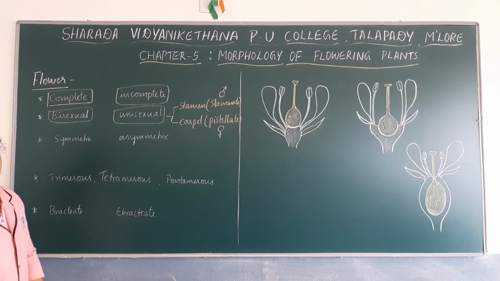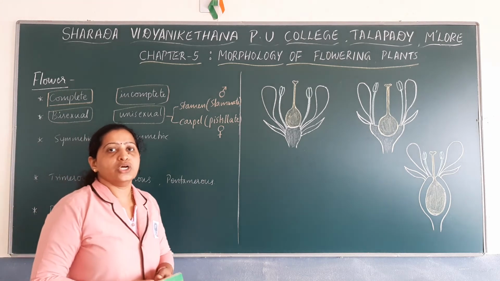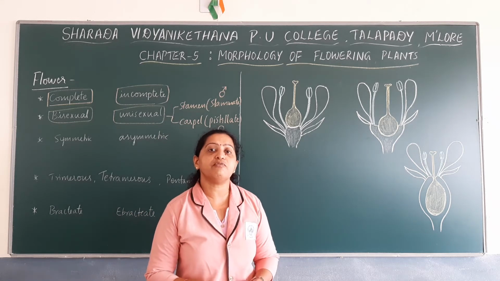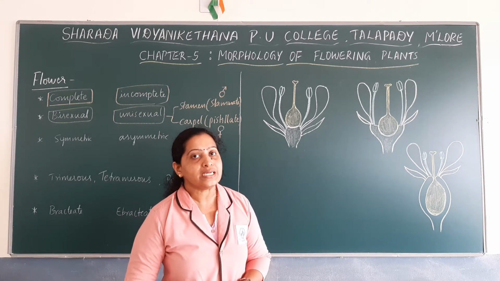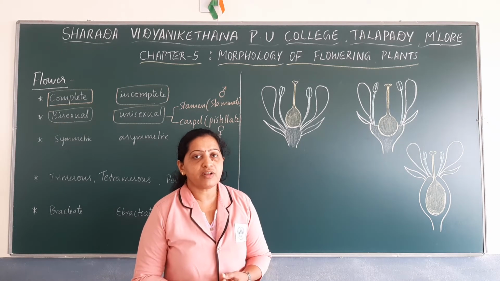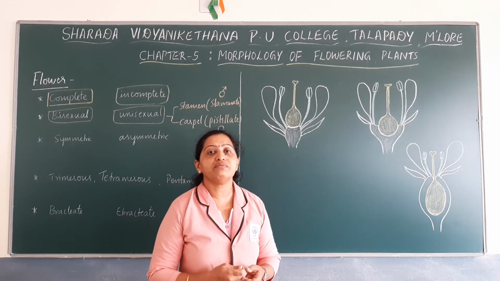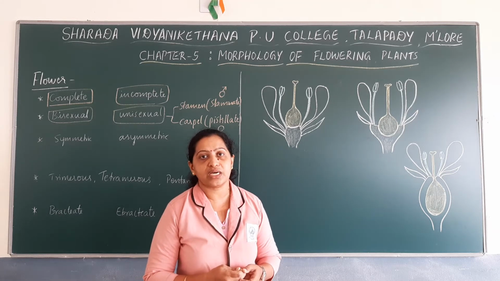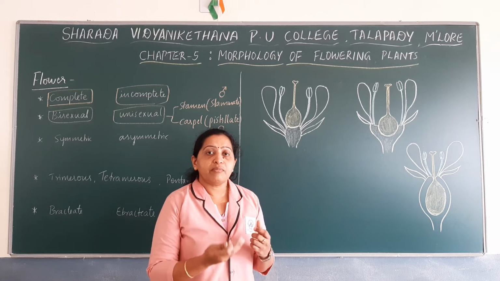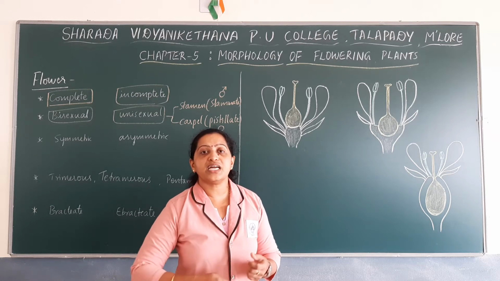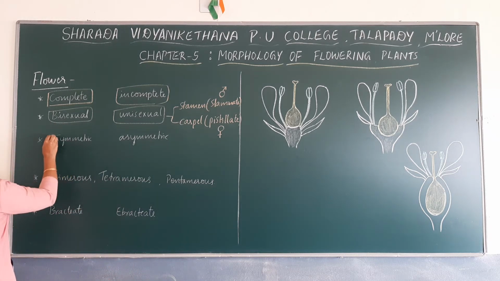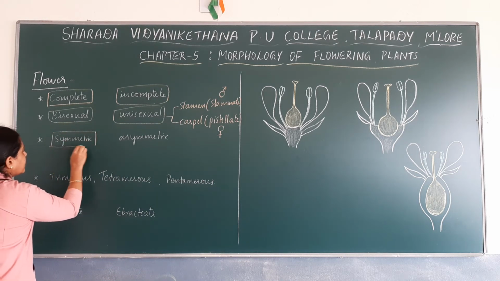Now coming to the symmetry of flowers. There are certain flowers which may have symmetry and certain flowers which may not have symmetry. Those flowers which have symmetry are called symmetrical flowers. Those flowers which do not have symmetry are known as asymmetrical flowers. Symmetrical flowers may be of two different types.